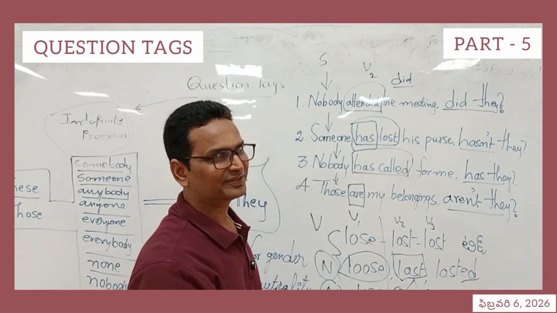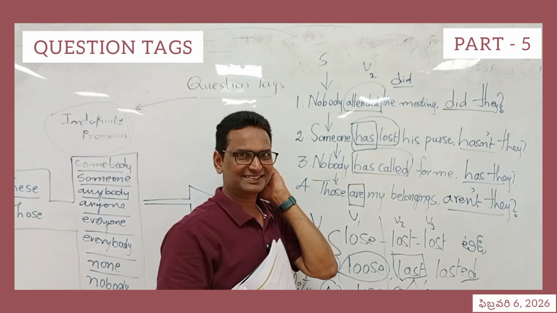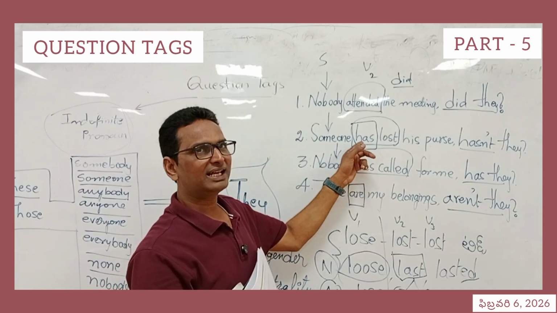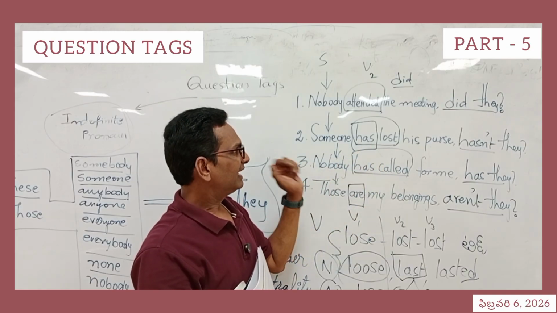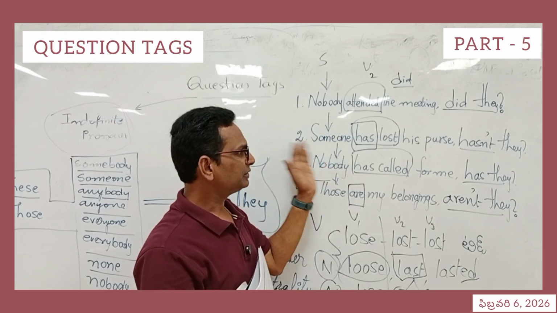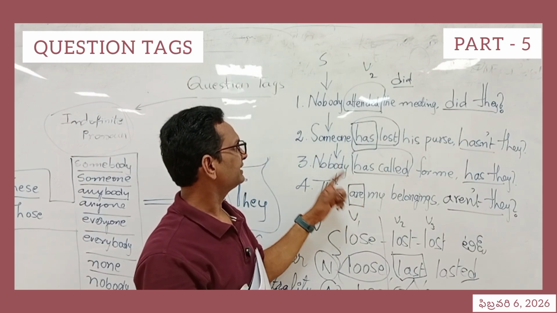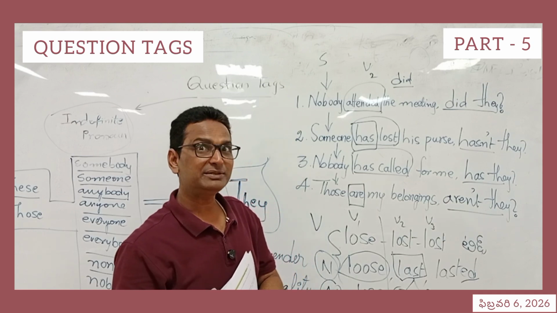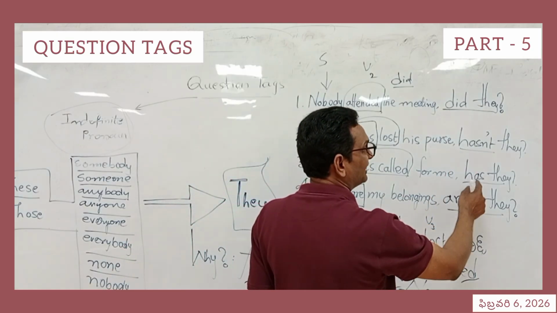Friends, we have used all of them according to the sequence, but there is a mistake in these sentences. Can you guess what the mistake is? We have picked the helping verbs as they are, because they are present in these sentences. They fall under some mistakes category. First one is okay, correct one. Fourth one is also correct, but there is a problem with the second one and third one. Have you guessed what might be the problem in these sentences? The problem is with the appropriate selection of helping verb.